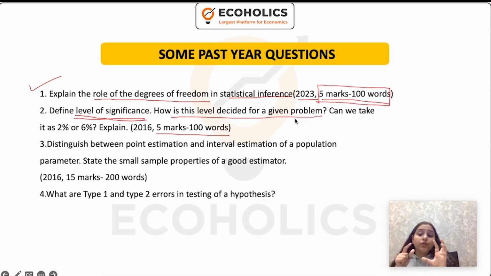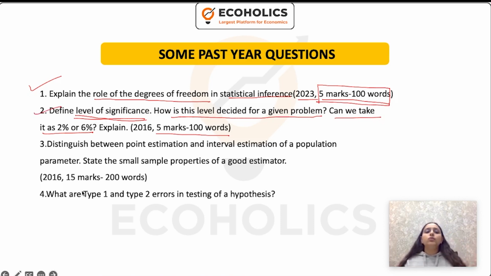Now, this portion of the question can be answered by taking an example or clearly stating how we decide this level, that there is a trade-off between the accuracy as well as the confidence level. And then they're asking you, can we take it as 2% or 6%? Clearly answer yes or no with the suitable reason. Don't go over and above that.